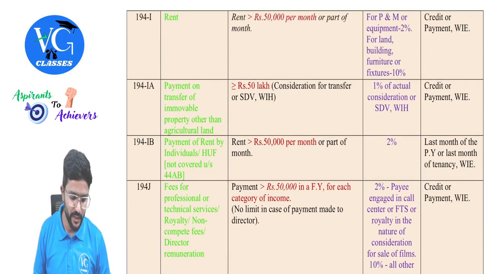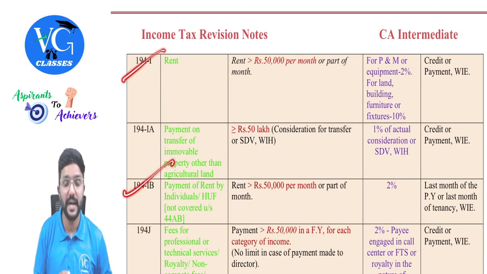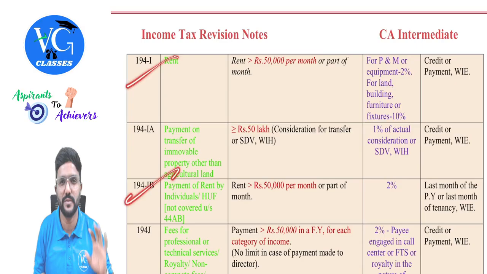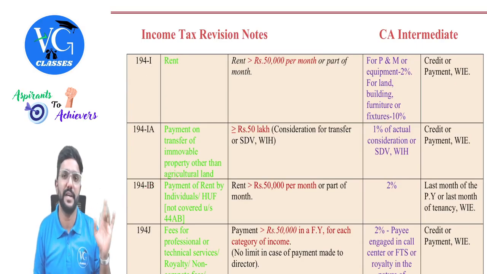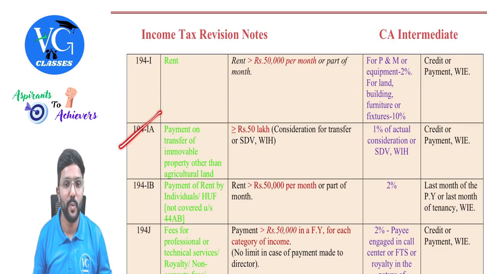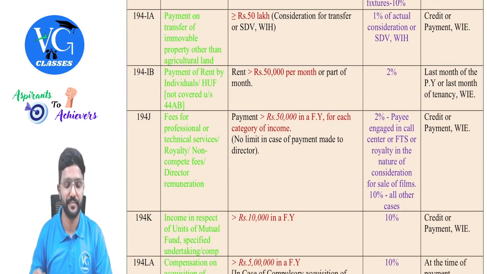Okay, fine. So these two are connected. Somewhere they might test, and I feel students also might get confused about when to apply this or when to apply that. So that is why I've taken time and explained it. So please be very careful with it. Okay, and this is an amendment. So be careful. Next, 194IA, it is on transfer.